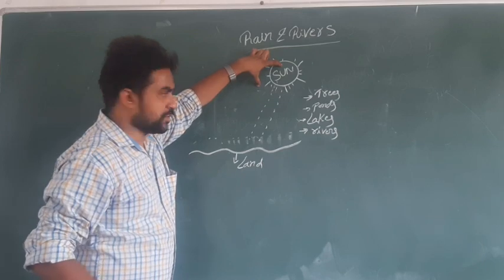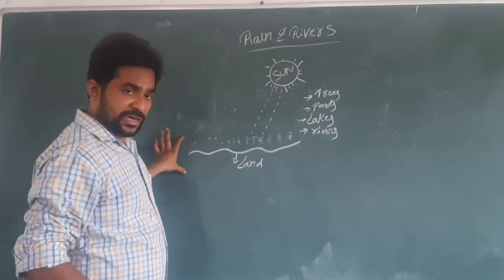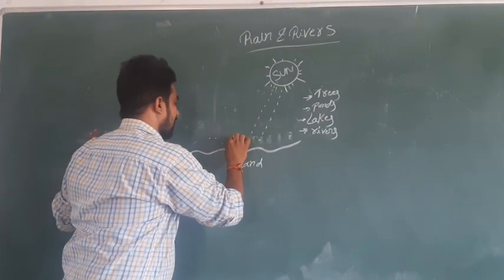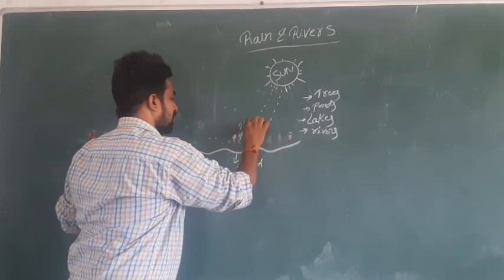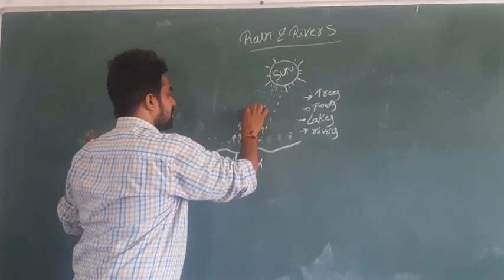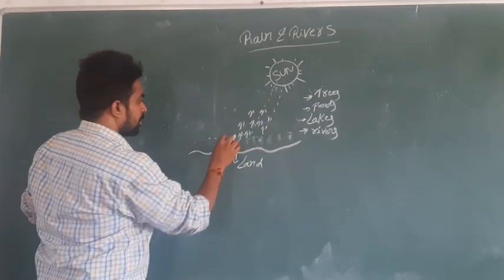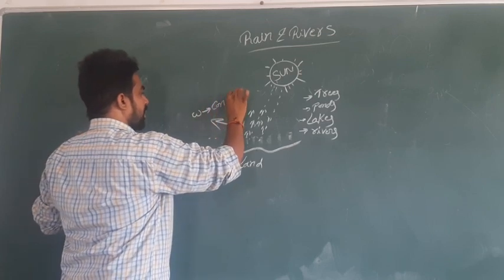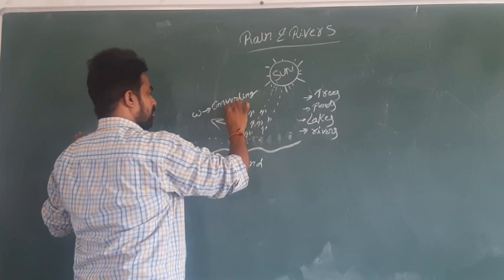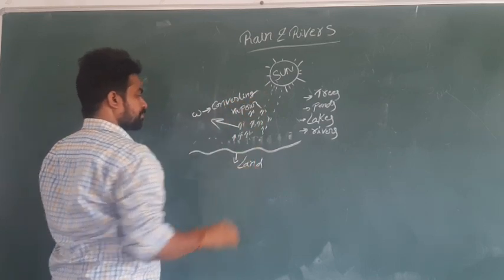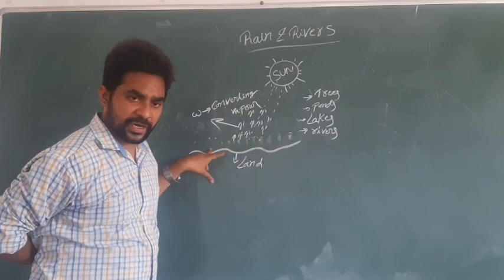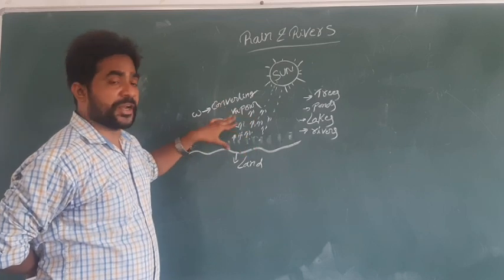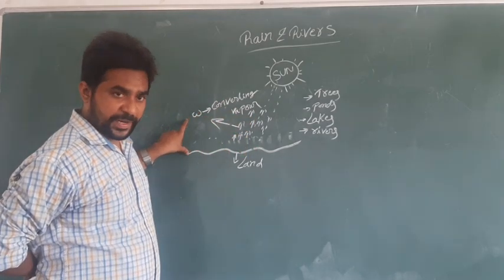When the sunlight enters the land, because of the sunlight, the water evaporates, otherwise called water converting into vapor. The water found here, because of the sunlight, is converted into vapor. This is called evaporation.